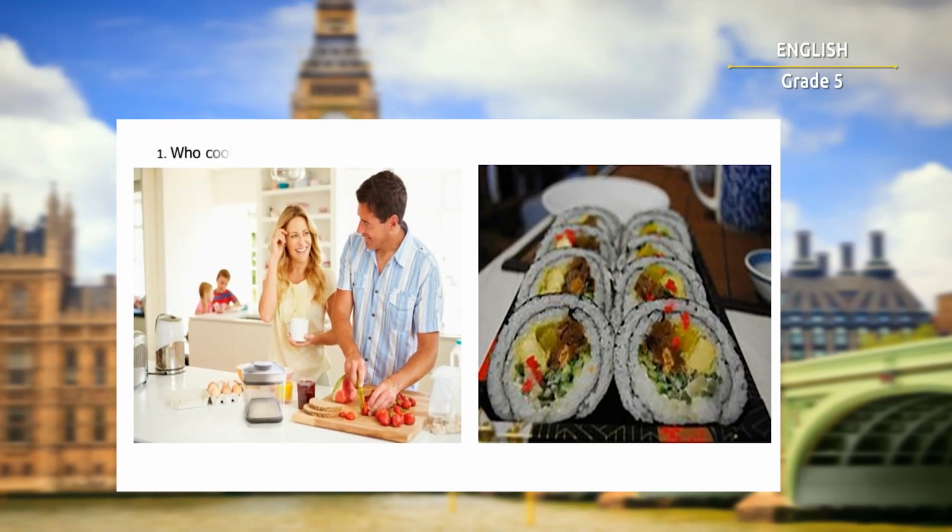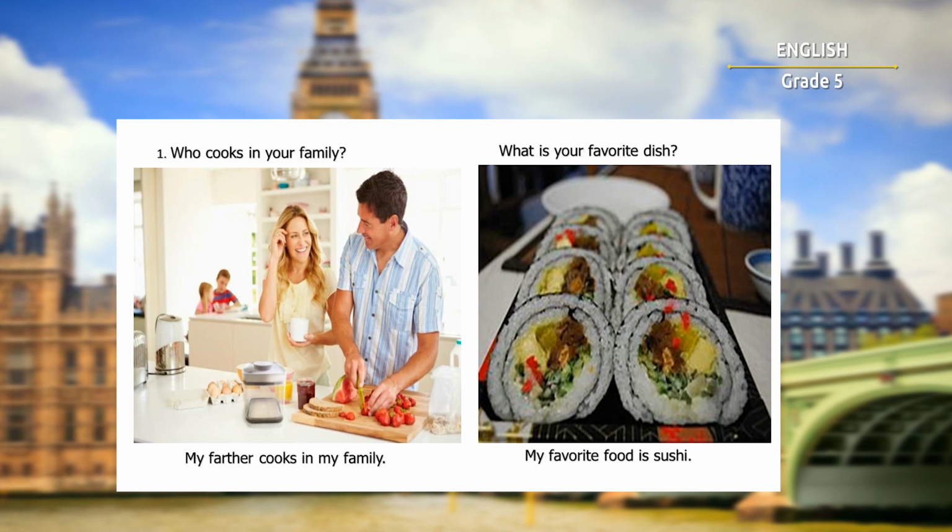And now look at these pictures. Let's answer the questions. Who cooks in your family? And what is your favorite dish? For example, in Mirgul's family, her father cooks. And her favorite food is sushi. And what about you? Who cooks in your family? And what is your favorite dish?